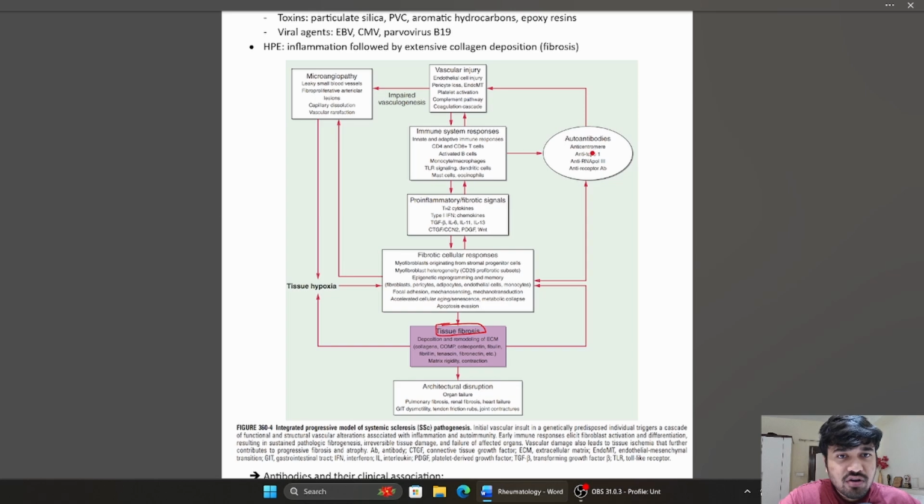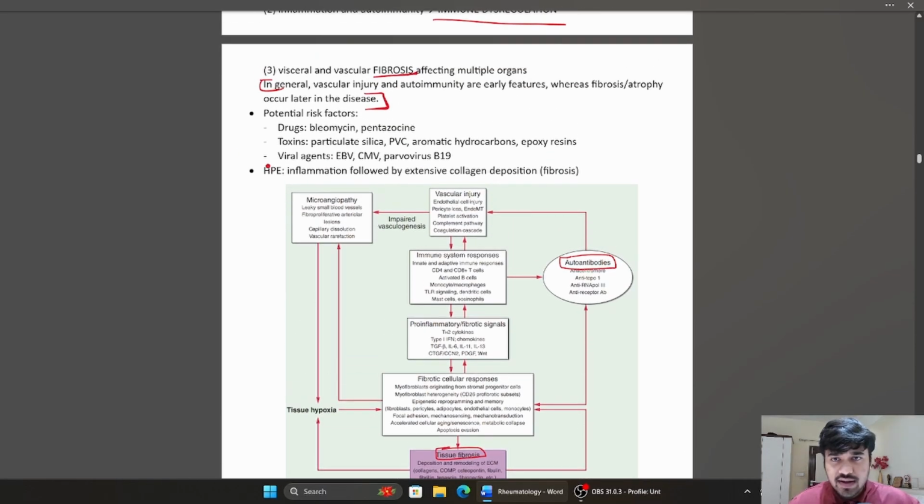There's also a role for the autoantibodies, which we will see just a bit later, with a list of all the important autoantibodies in systemic sclerosis. First, let's take a look at the potential risk factors. Exposure to drugs like bleomycin, pentazocine, and exposure to toxins like particulate silica, PVC, aromatic hydrocarbons, epoxy resins, even exposure to viral agents like Epstein-Barr virus, cytomegalovirus, parvovirus B19 can be a potential risk factor for development of systemic sclerosis. Of course, there is a genetic predisposition as well. We can add it here as one of the risk factors for systemic sclerosis.